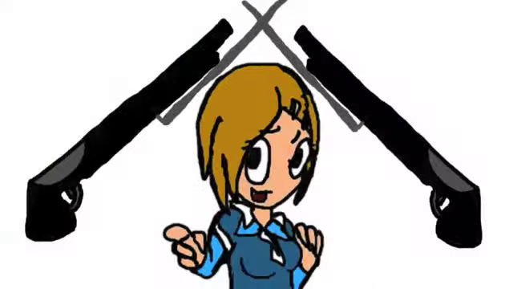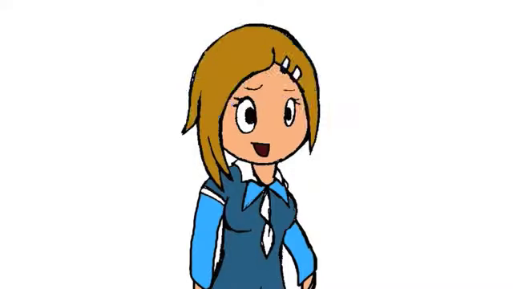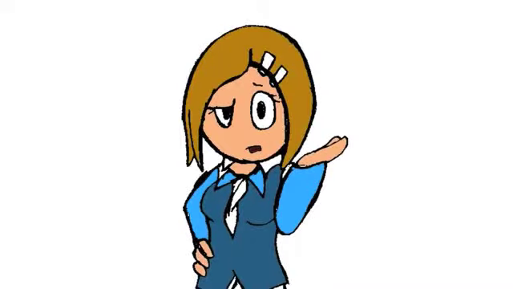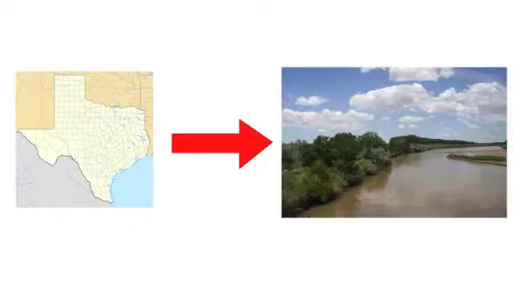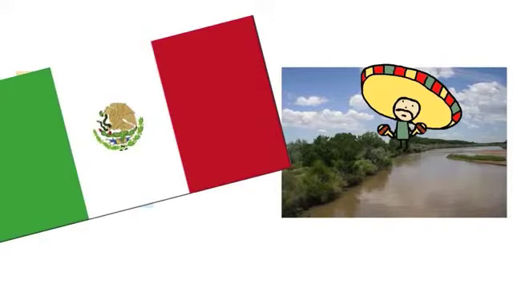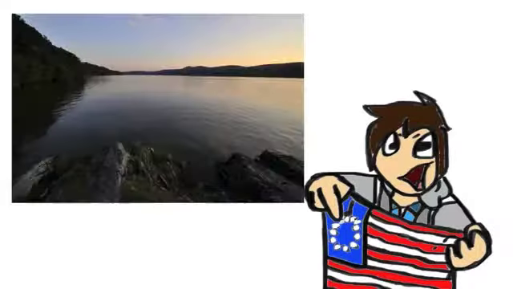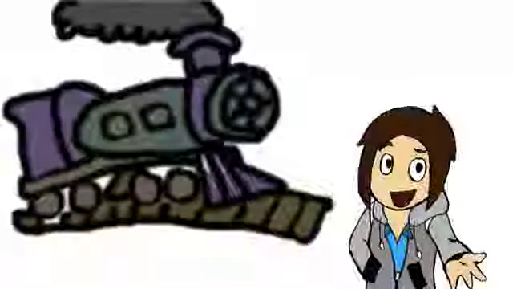The U.S. won the war in 1848 by signing the Treaty of Guadalupe Hidalgo. The U.S. gained all of Texas to the Rio Grande River, and Mexico ceded the Mexican Cession. The U.S. later bought the Gadsden Purchase for $10 million and built the Southern Railroad.